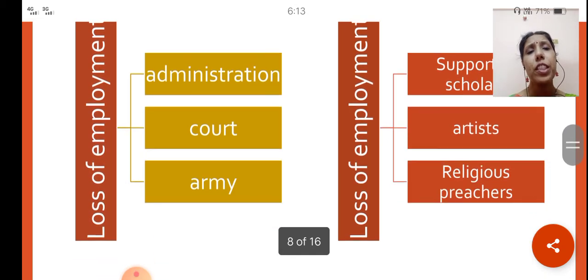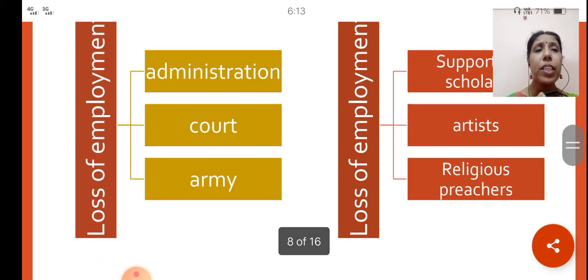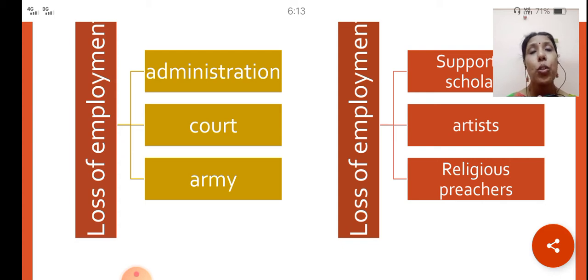If you see further, the other loss that our people felt was in the administration, court, and army. People in India had worked under the administration of our rulers earlier.